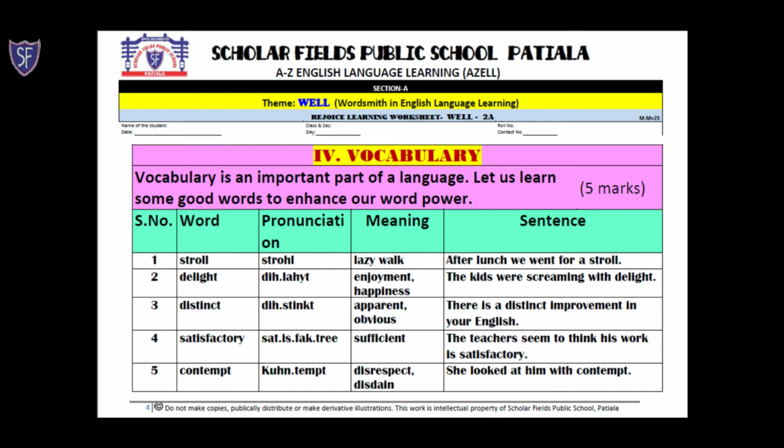The fifth word is contempt. So it is not contempt, it is contempt, which means disrespect or disdain. She looked at him with contempt.